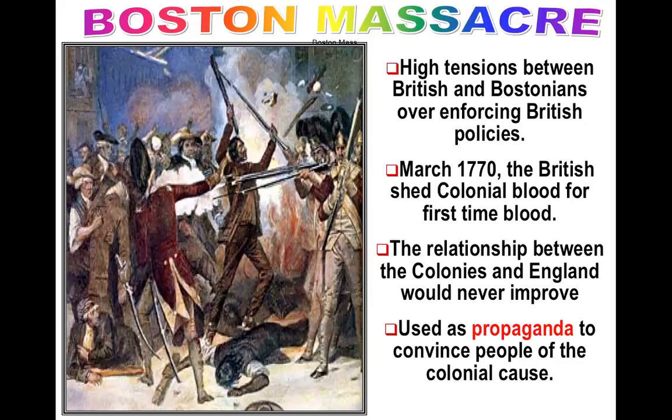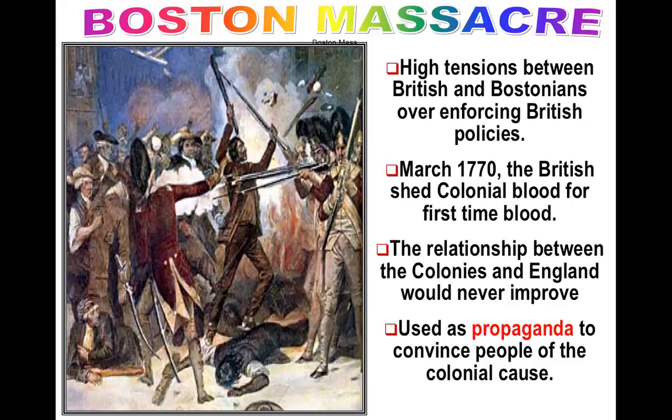In fact, when I went to visit Boston, I took some tours. They said that in 1763, there was 1 redcoat for every 5 people in Boston. And then by the end of the lead-up, when the Boston Massacre started, they had literally 1 redcoat for every 1 Bostonian. So it was almost like they were invaded.